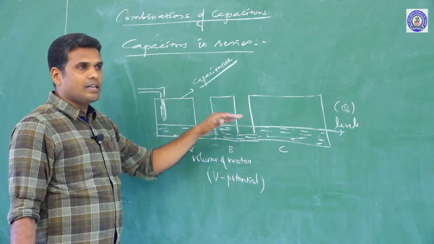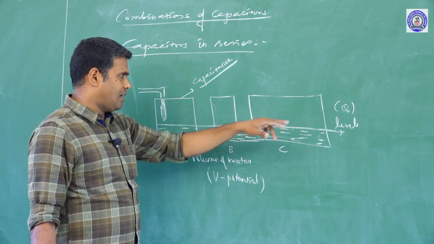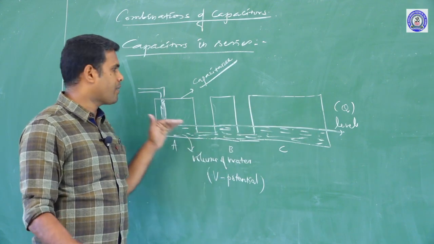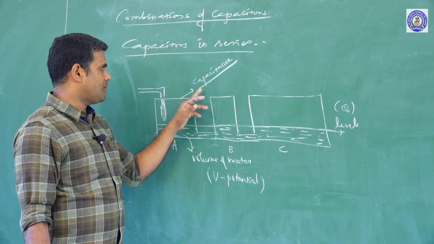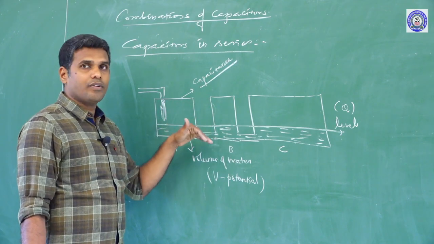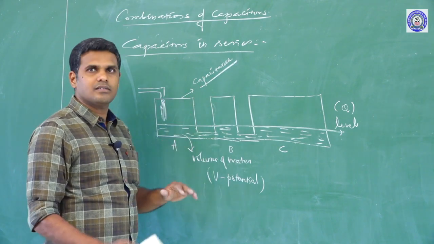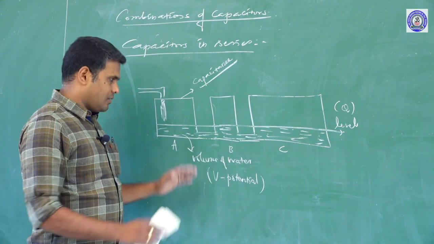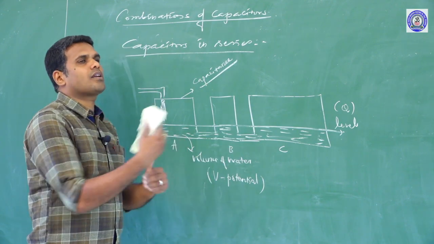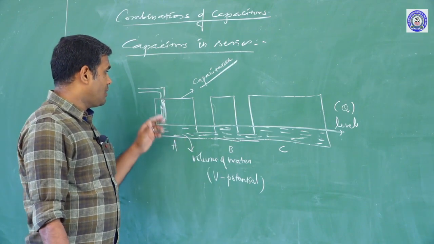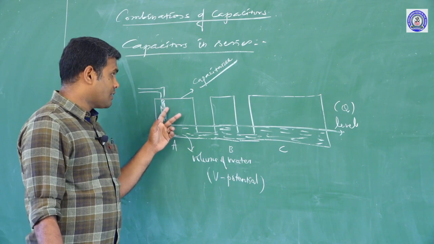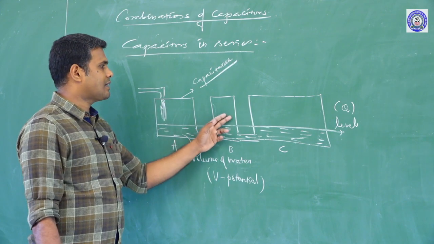Since the level of water in each container is the same, the charge is the same in all the three capacitors. Dimensions of the containers are different, so the capacitance of each container is different. This is the idea with which we are going to enter into capacitors in series. As I told you, water will not get filled in the capacitor first and then second and then third.